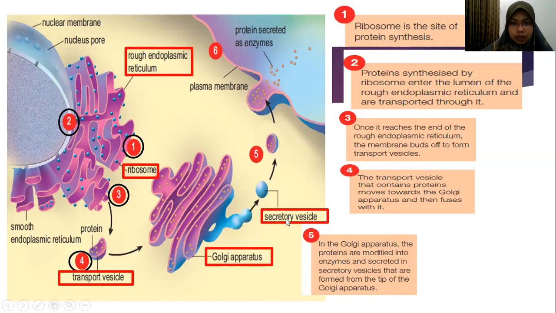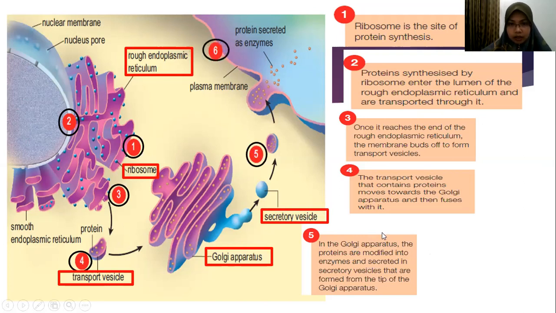You need to memorize the names of the vesicles. First, we call it transport vesicle because it transports from RER to Golgi apparatus. From the Golgi apparatus, there is the secretory vesicle, from the word secrete, because the protein was modified by the Golgi apparatus to become the enzyme.